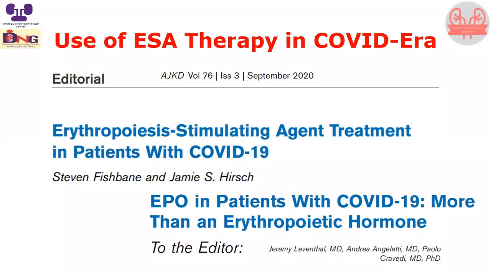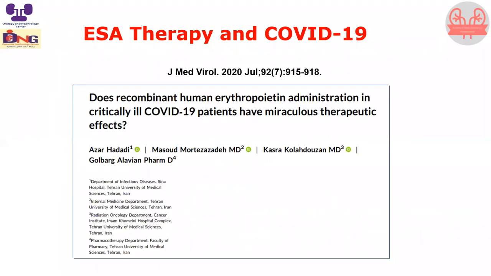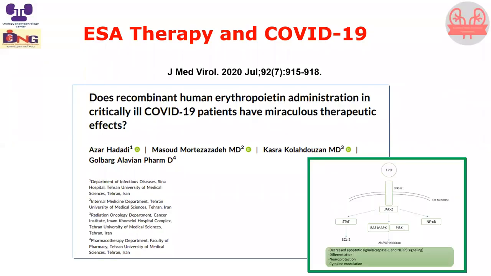However, to the contrary, this letter to the editor states that EPO may have an anti-COVID effect. This is a case of anemia without renal failure, where the patient received EPO therapy to treat anemia. And after starting EPO therapy, the COVID state improved significantly.